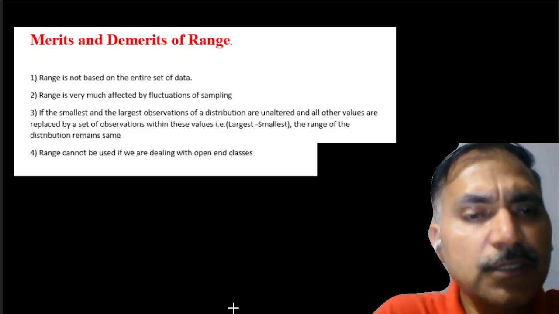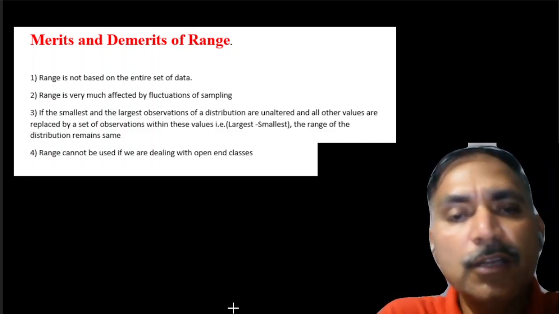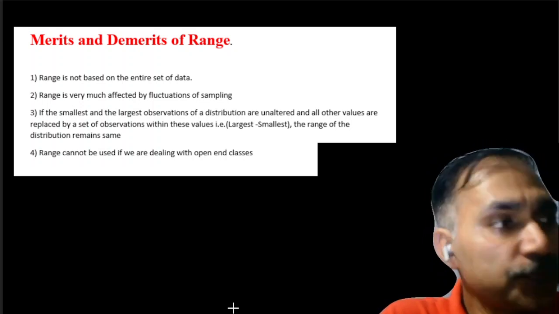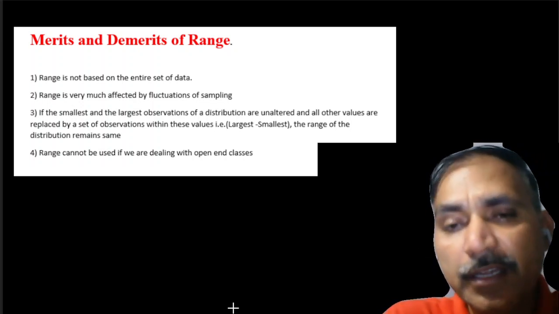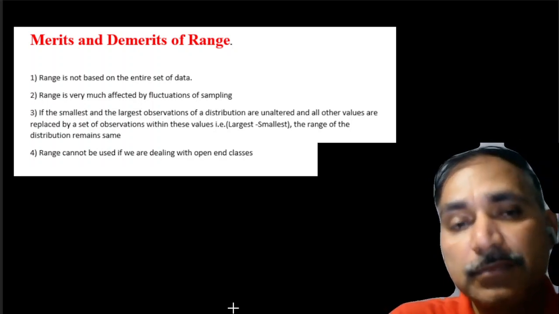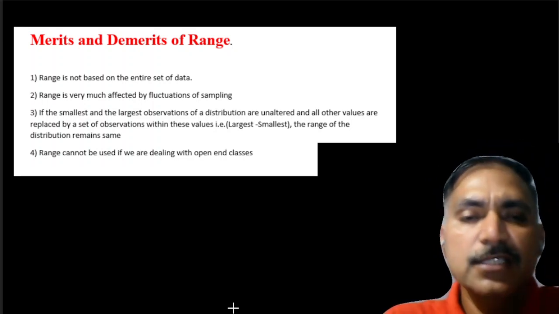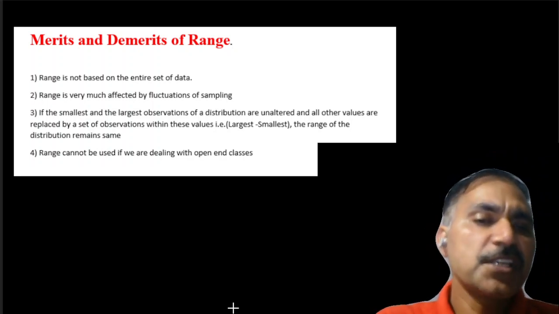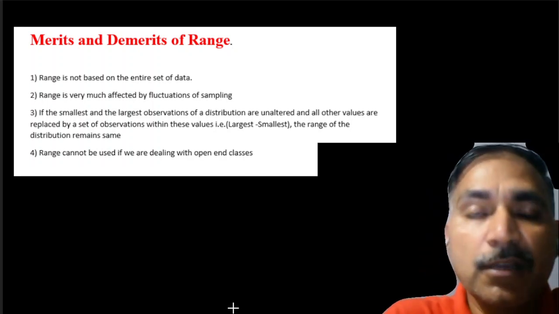In the last lecture, we have studied how to find out the range for raw data, discrete data, and group data. Now we will learn what are the merits and demerits of the range. As the first point, the range is not based on entire observation.